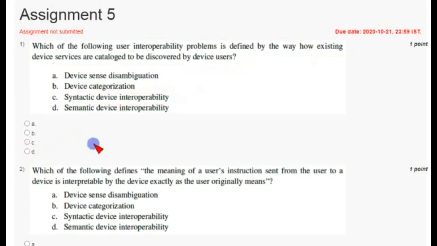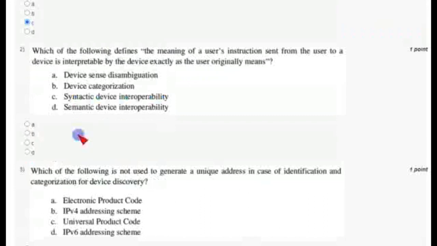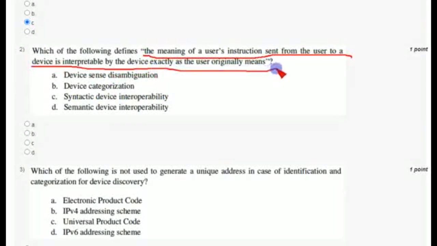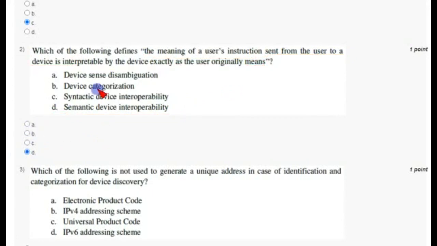So mark option C as correct answer. And coming to the second question, it defines the meaning of the user's instruction sent to the device and is interpretable by the device exactly as the user originally means. Friends, if the device interprets exactly what the user thinks, it is similar to semantic device interoperability. So I am marking option D for the second question as correct answer.